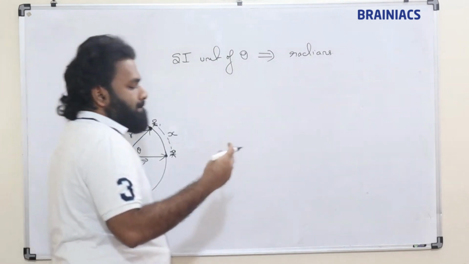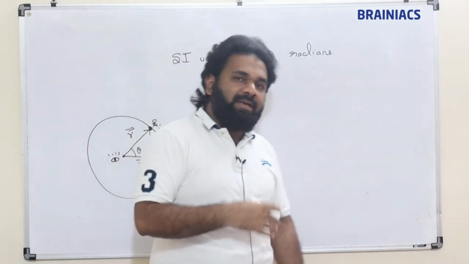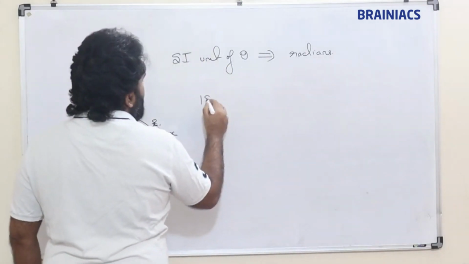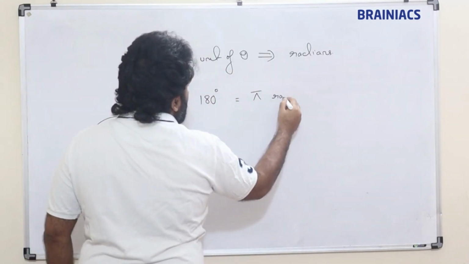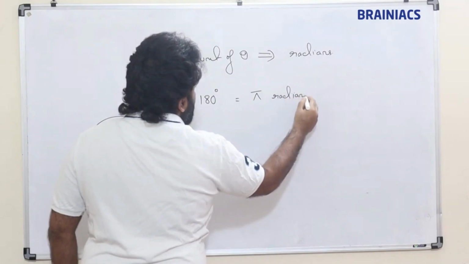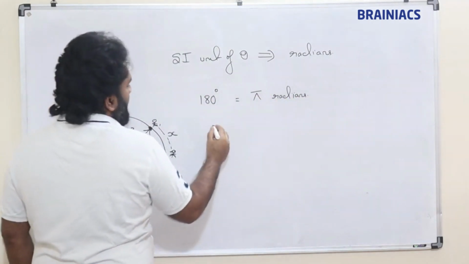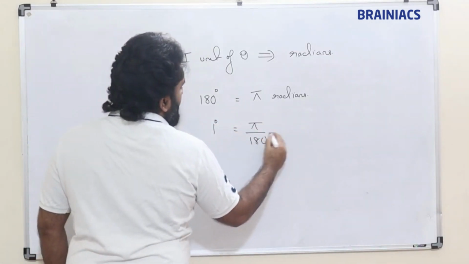That is pi by 2, pi by 3, we use pi. Degree is also fine, but how it comes is 180 degree is equal to pi radians. Suppose if you need to convert into radians, 1 degree will be pi by 180 radians.